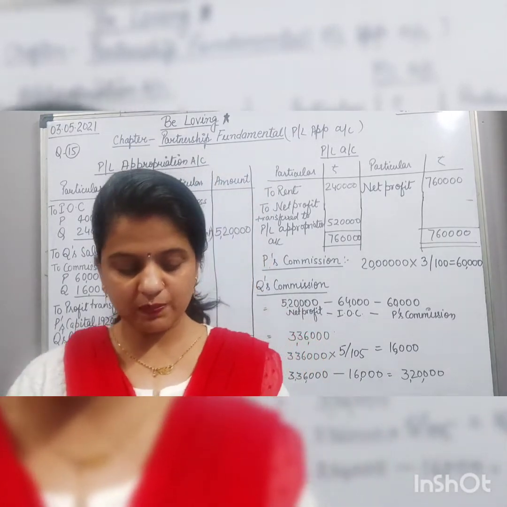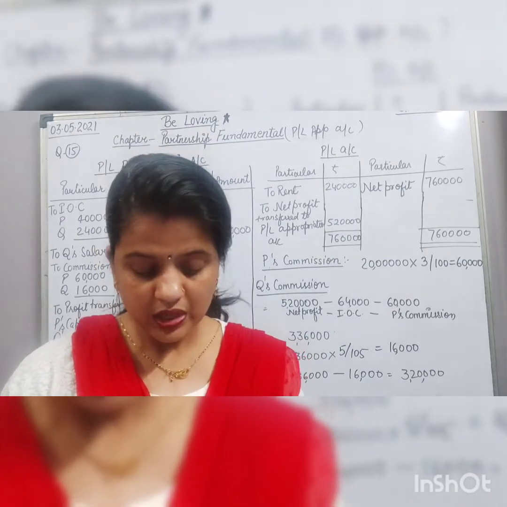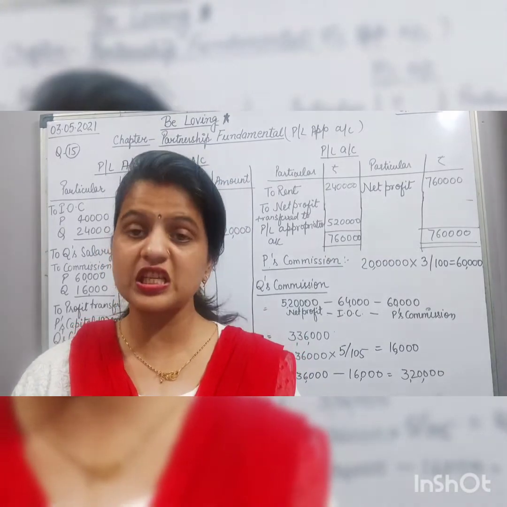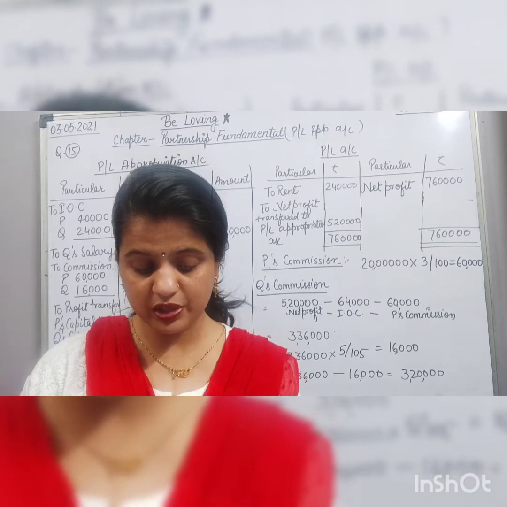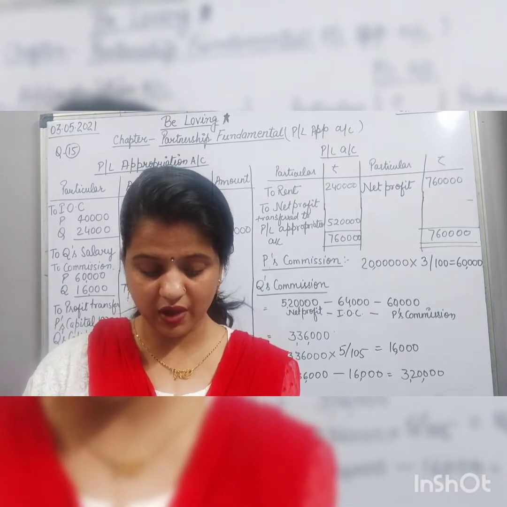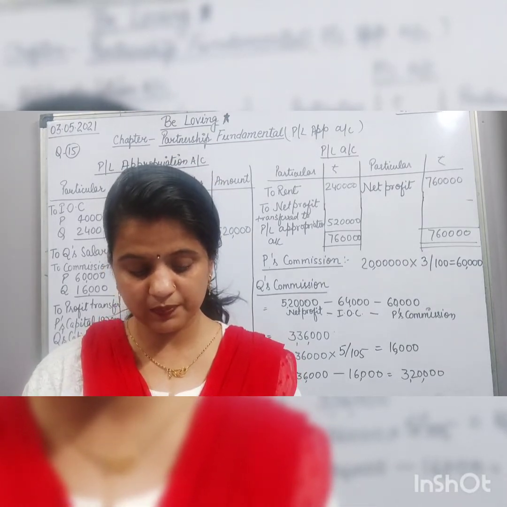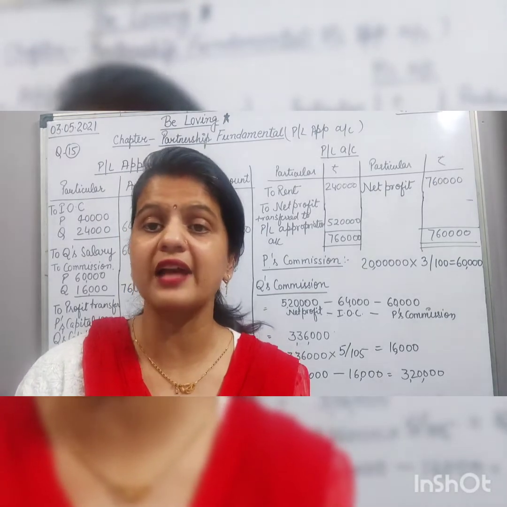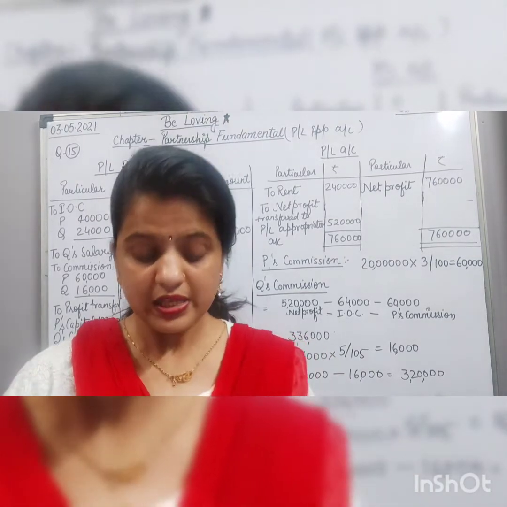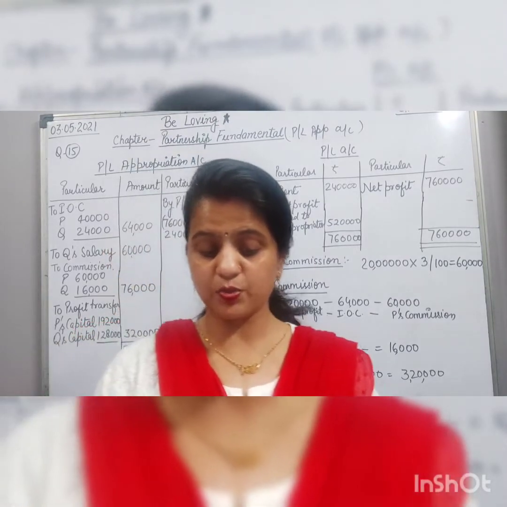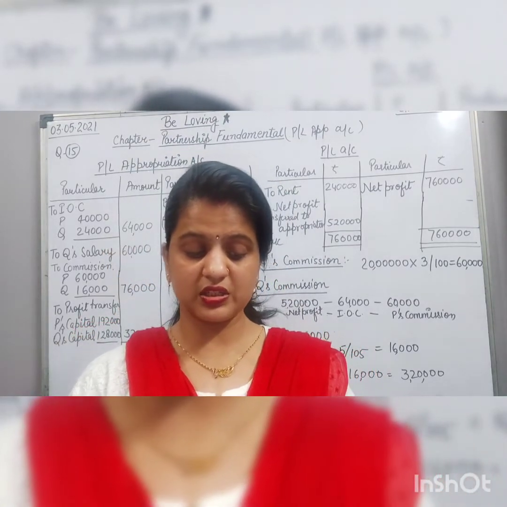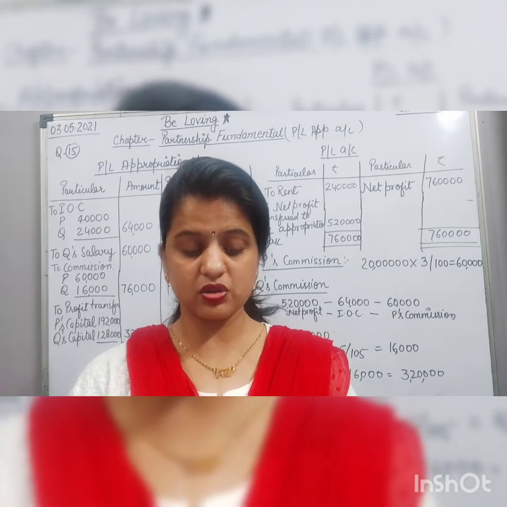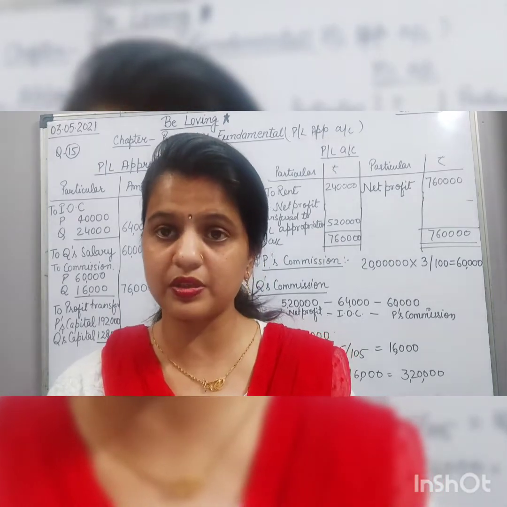The question is given: P and Q are partners. They are sharing profit and losses in the ratio 60:40. On 1st April 2014, their capitals were 5 lakh and 3 lakh. During the year ending 31st March 2015, they earned a net profit of 7 lakh 60,000. The terms of the partnership deed are that interest on capital is to be charged at 8%.